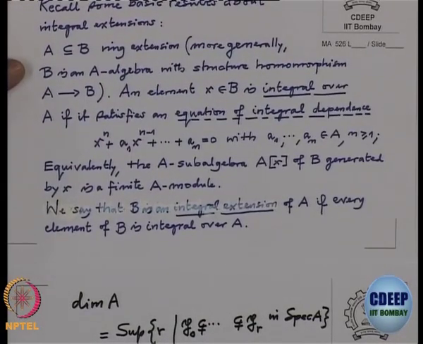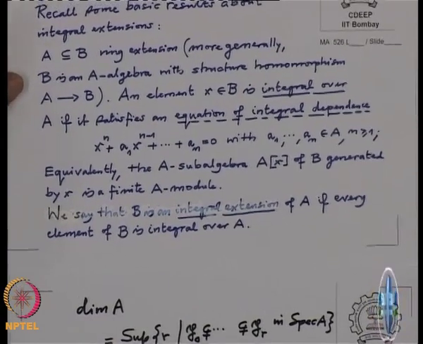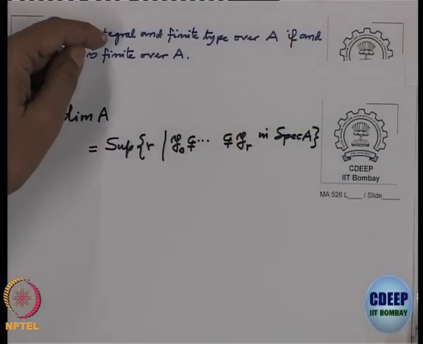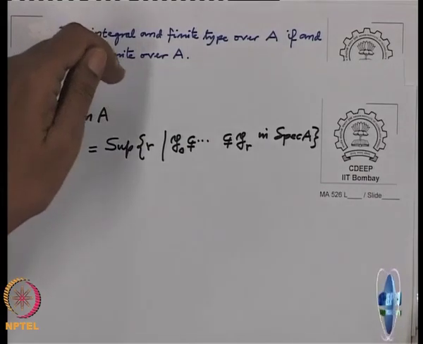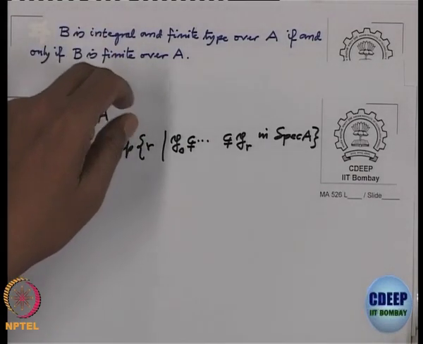When every element of B is integral over A, then one says that B is an integral extension of A. In the case of an integral extension, finite type and finite are equivalent concepts. To be more precise, an integral extension which is of finite type is equivalent to saying it is a finite extension. Finite means it is finite as a module.